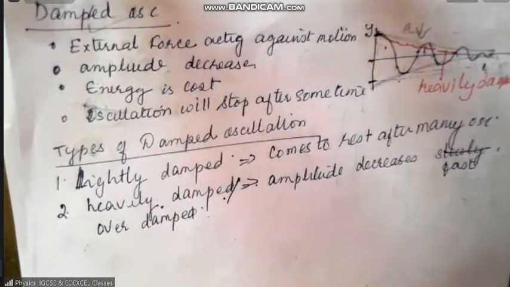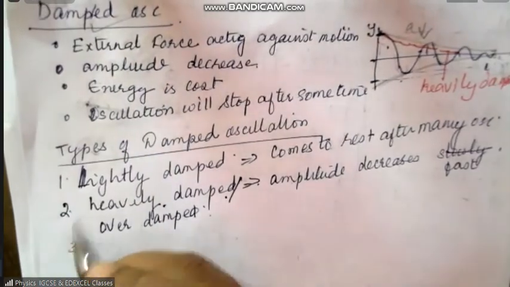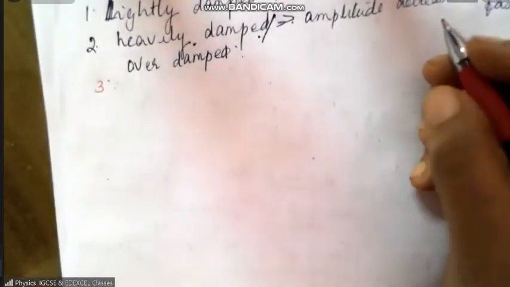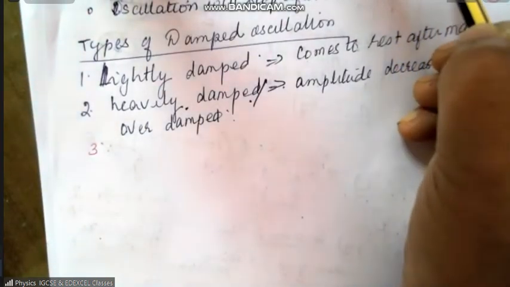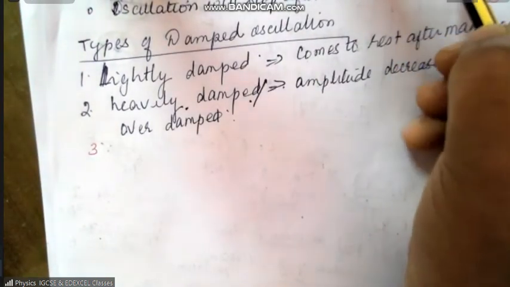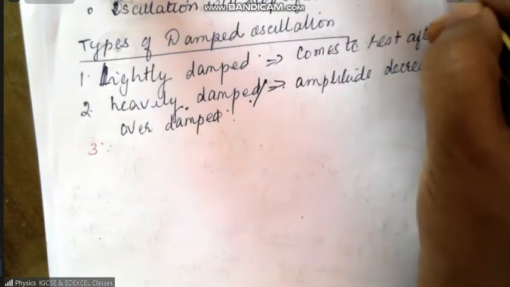Okay, heavily damped. And the third case is critical damping. Critical damping means it comes to rest immediately. If I show, like this, abruptly, it comes to rest.